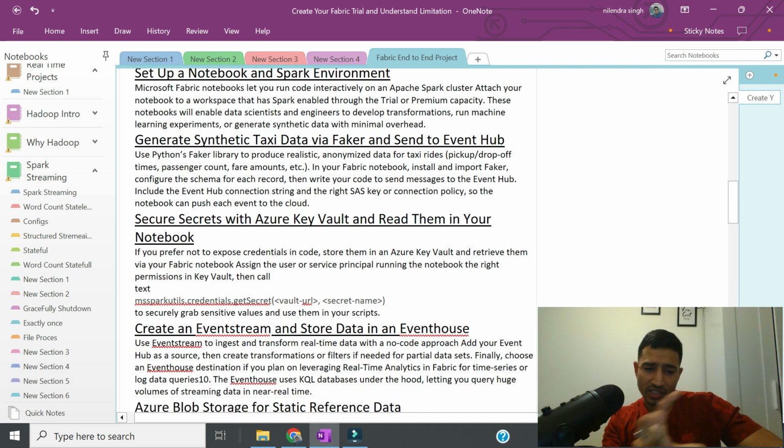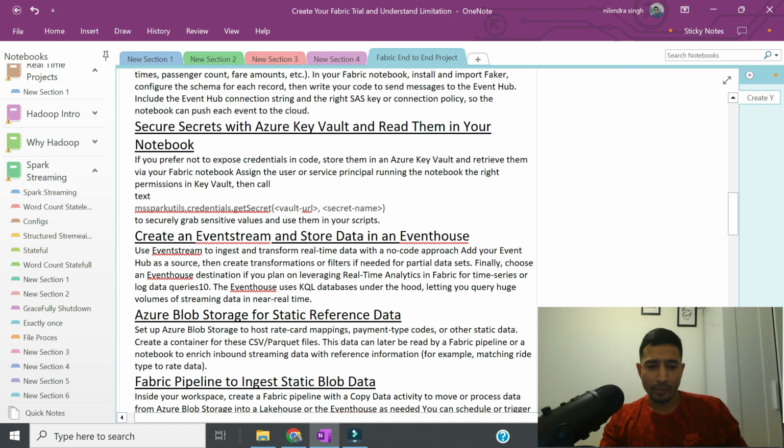To ingest the real-time data, we will create an event stream, and we will store the real-time data in Event House. And this will be a no code approach. We won't be writing any code for that. I'll show you how to do it very quickly, right? And then when the data is in Event House, we can think about how to do real-time analytics, how to create real-time dashboards.